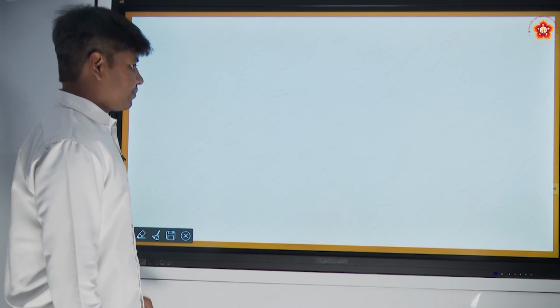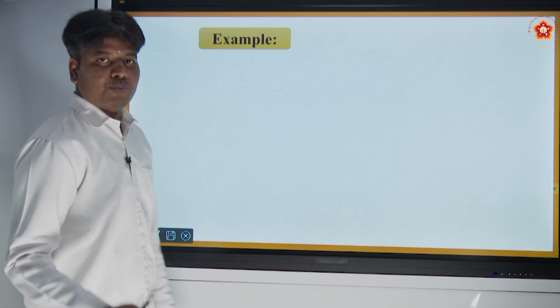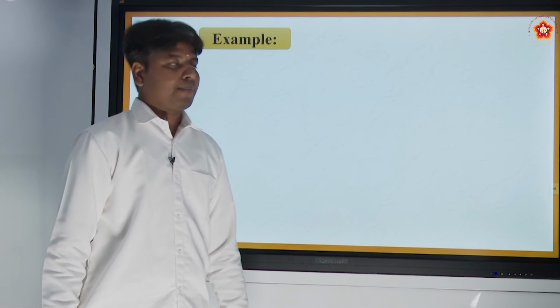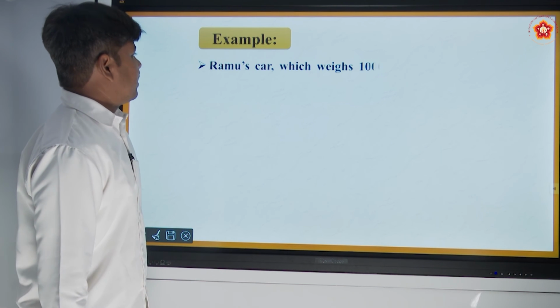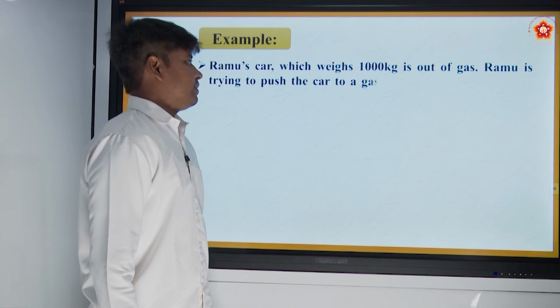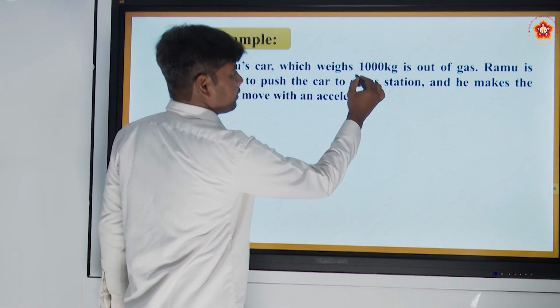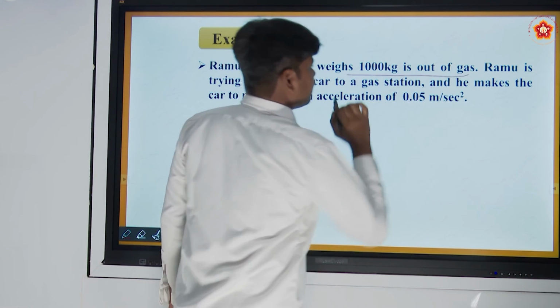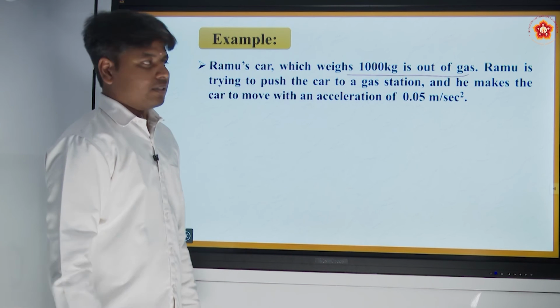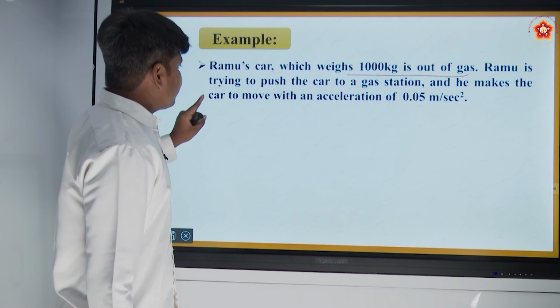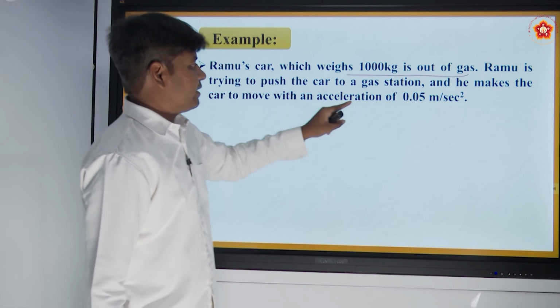So let us take a small example before we conclude this session. Ramu's car weighs 1000 kg. So here he gave the mass of the car. Now it is out of gas. Ramu is trying to push the car to the gas station.